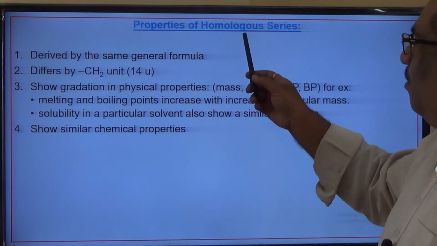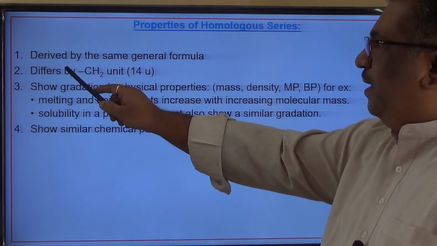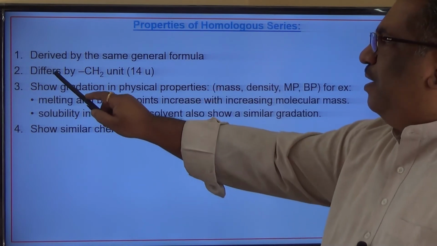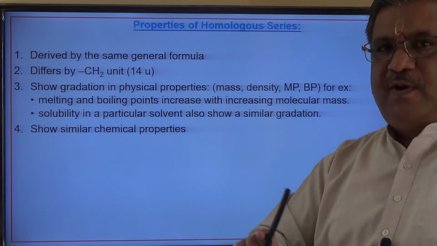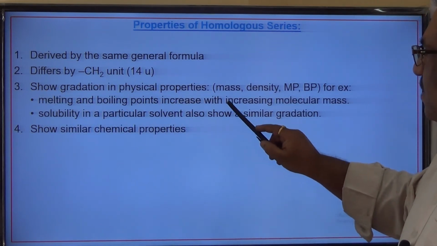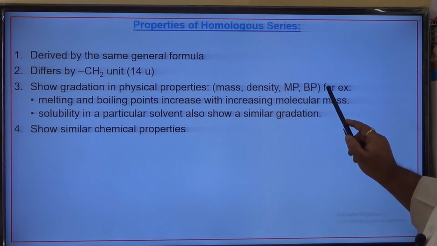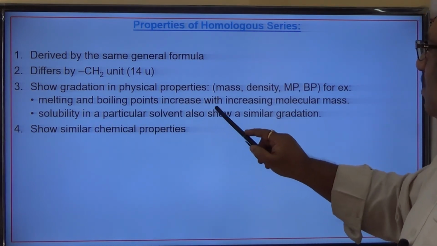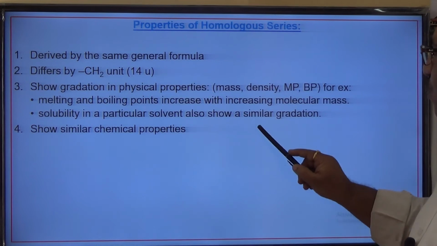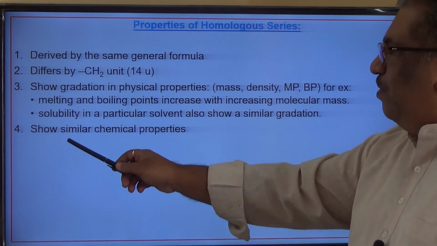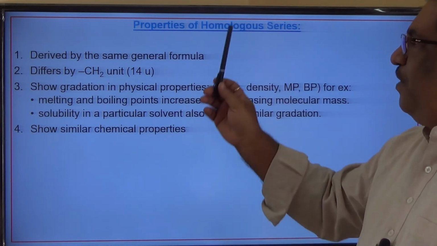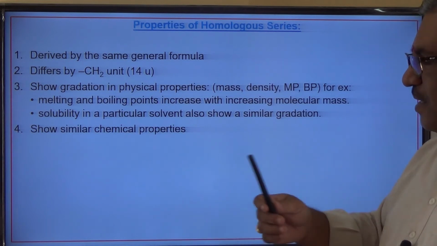Therefore the important properties of homologous series are, once again I will read out: derived by the same general formula. Two successive members differ by a CH2 unit and 14 u. They show gradation in physical properties: mass, density, melting point, boiling point. For example, melting and boiling points increase with increasing molecular mass, and solubility in a particular solvent also shows a similar gradation. They show similar chemical properties. Even though there is a gradation in physical properties, all members of a homologous series have similar chemical properties.